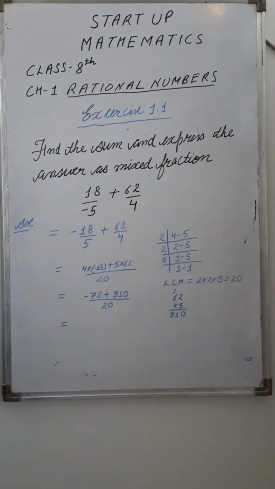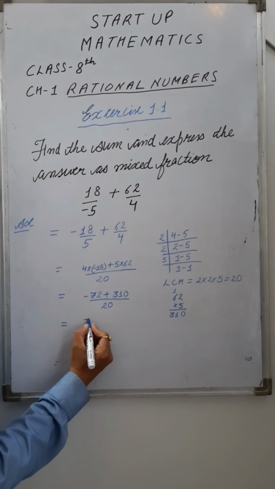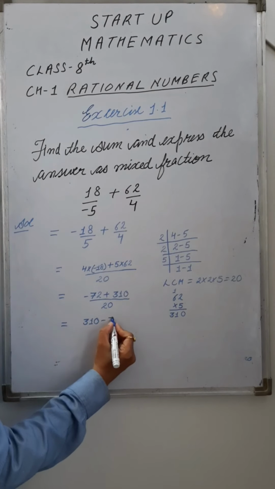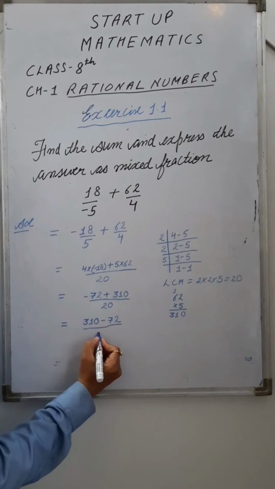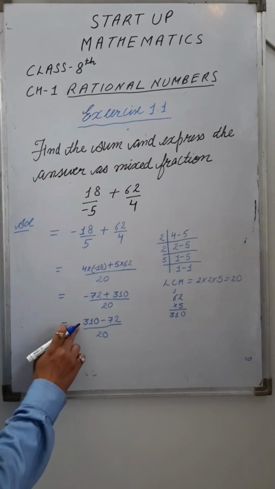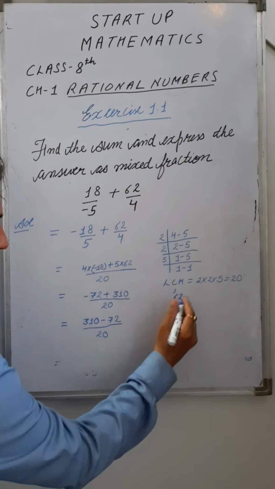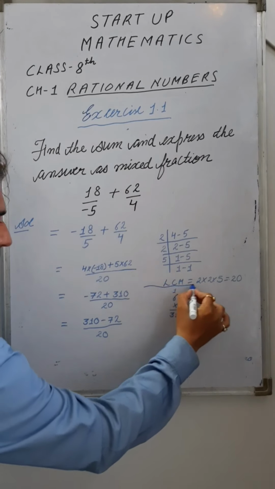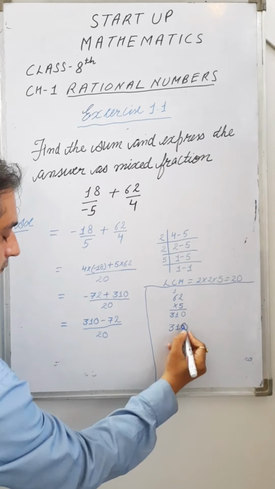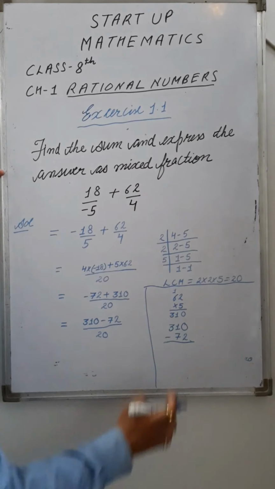Fine. Next, now see here, you can rewrite the bigger number, that is 310, because it is a positive sign, and then write 72, the denominator as it is. Now subtract 72 from 310. So 310 minus 72.